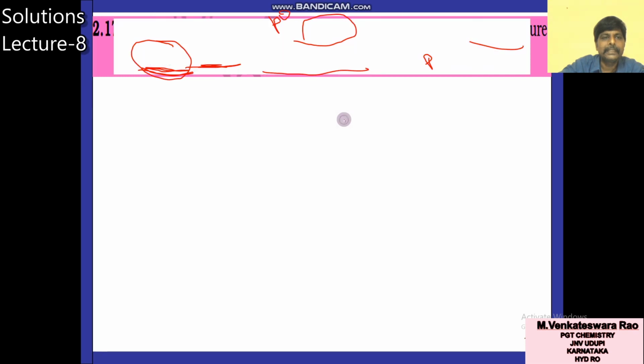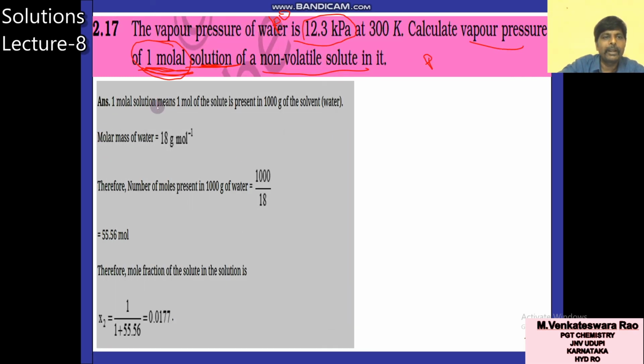Now we will see. 1 molar solution means 1 mole of solute present in 1000 grams of water. The molar mass of water is 18, therefore the number of moles of water is 1000 by 18, which is 55.56. That means you know the number of moles of solvent.